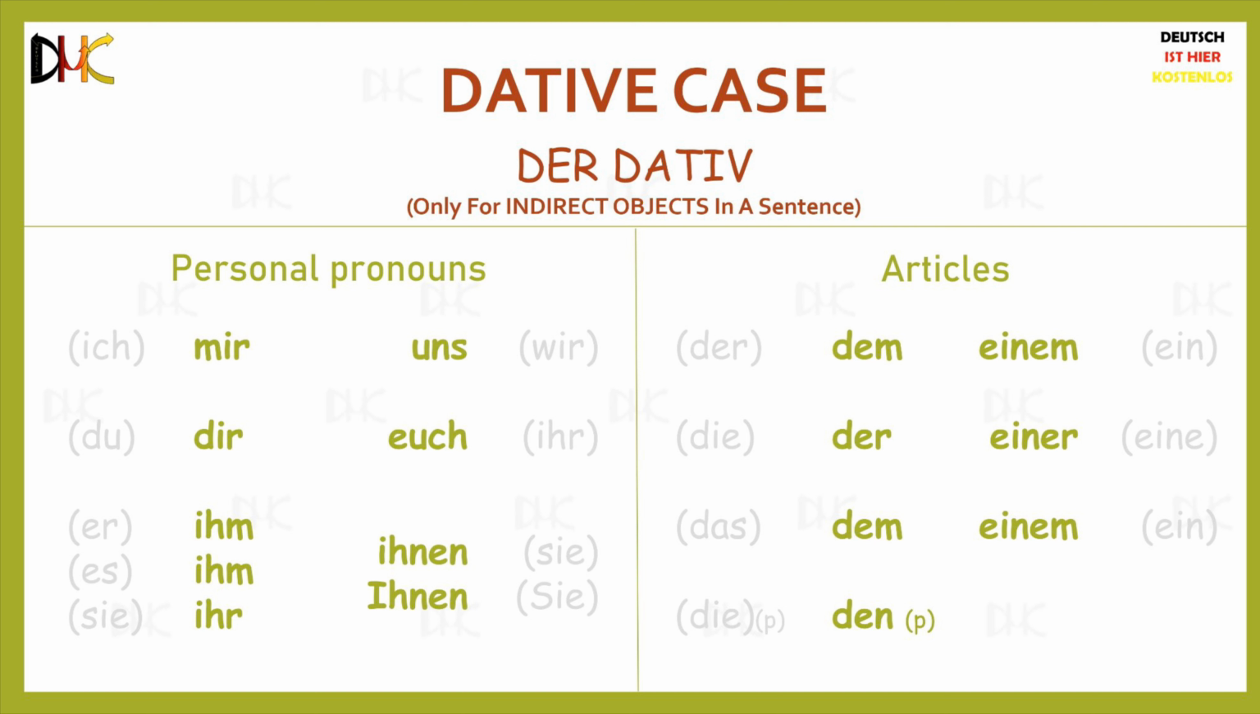In case of articles, der becomes dem, ein becomes einem, die becomes der, eine becomes einer, das becomes dem, ein becomes einem. The plural article die becomes den in the dative case, similar to the masculine definite article in the accusative case.